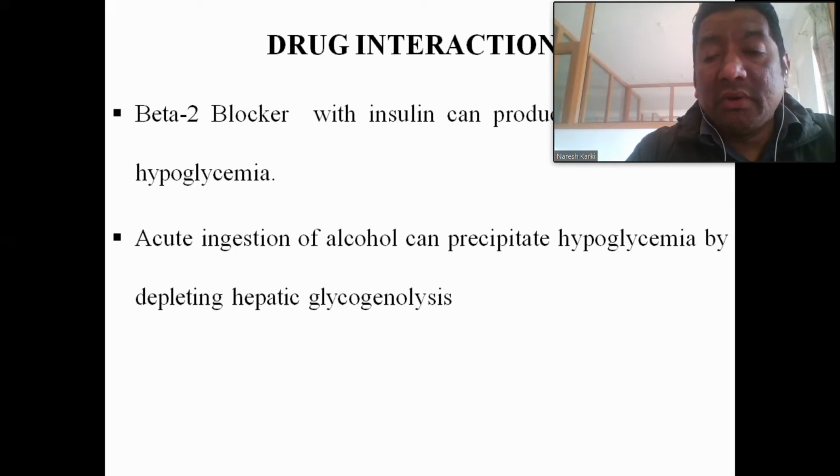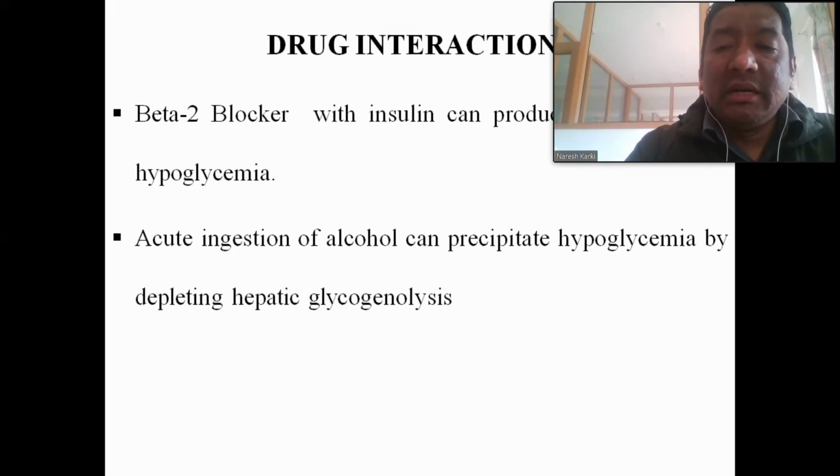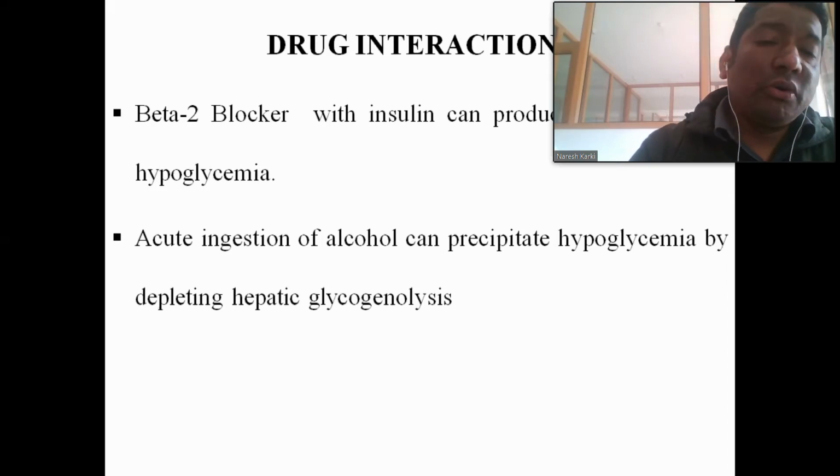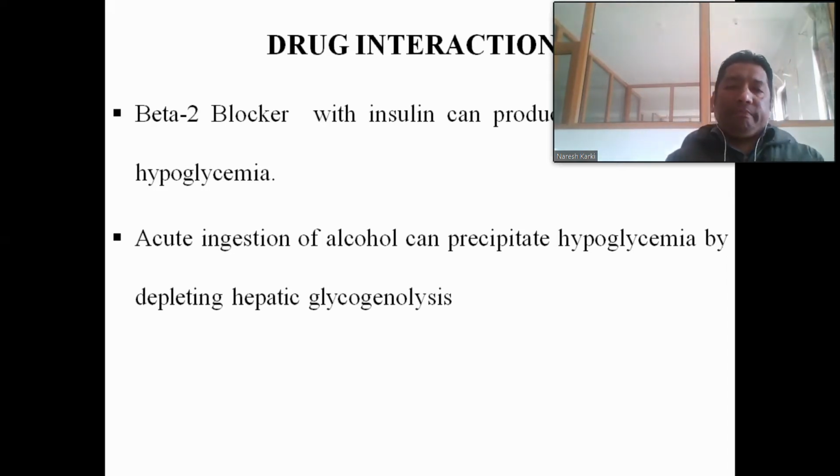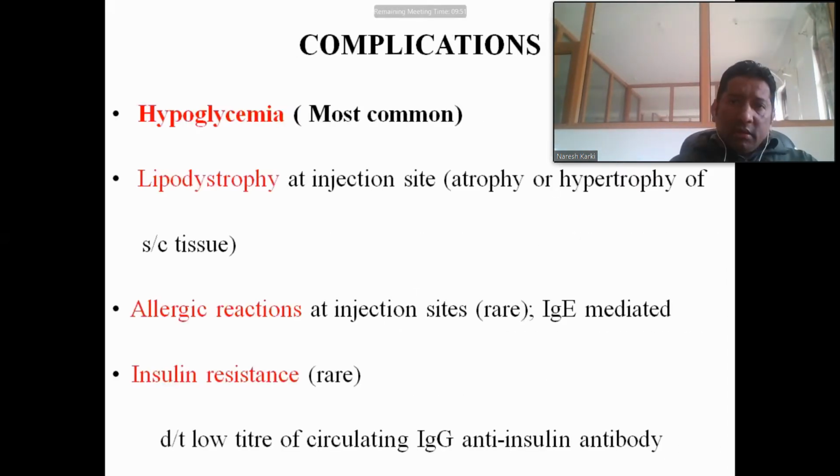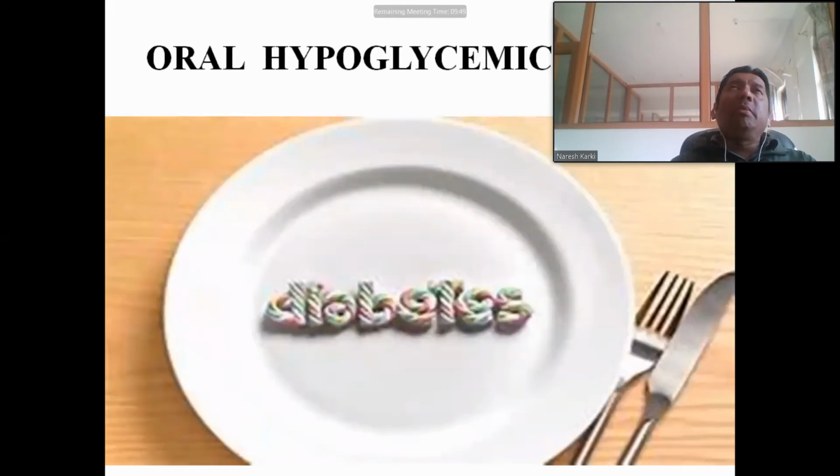Okay, and the second is the acute ingestion of alcohol along with insulin, which inhibits hepatic glycogenolysis, because both of them inhibit hepatic glycogenolysis, which reduces the plasma glucose level and also precipitates hypoglycemia. Okay, these are the major drug interactions of insulin with the beta 2 blockers and alcohol. That is all about insulin.